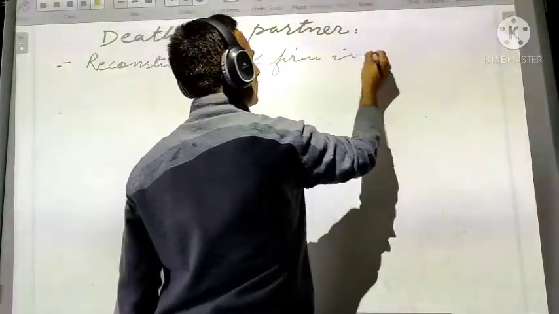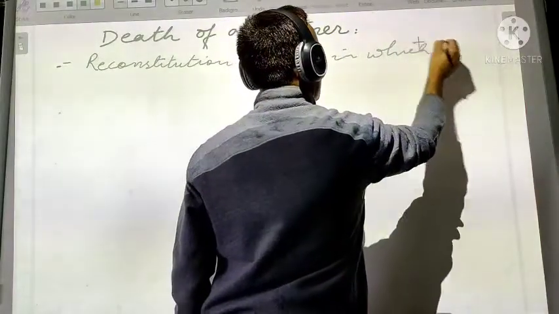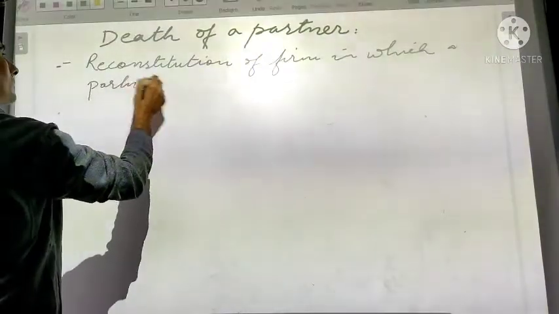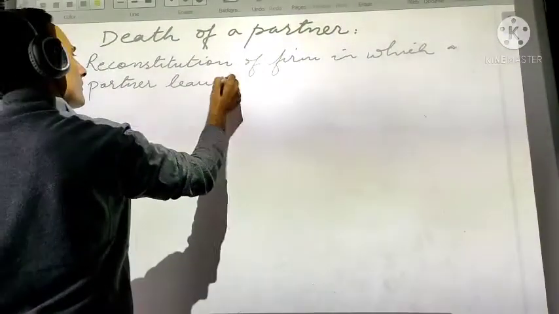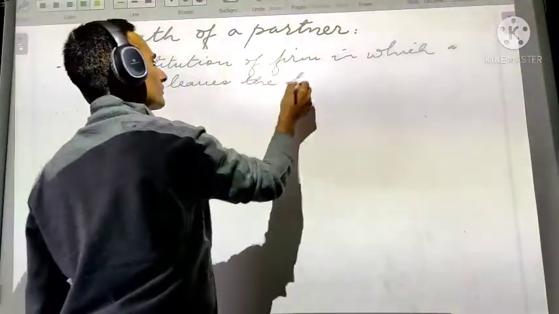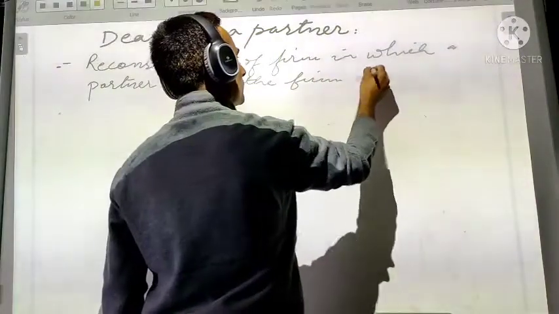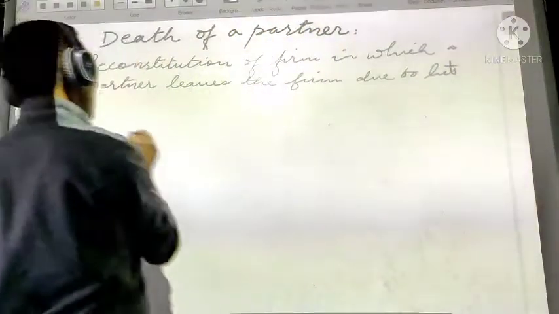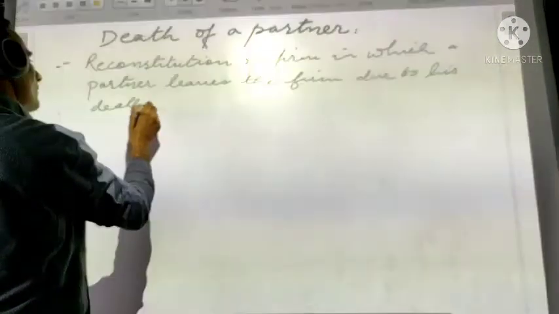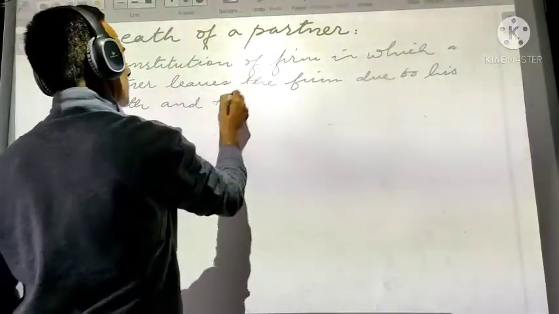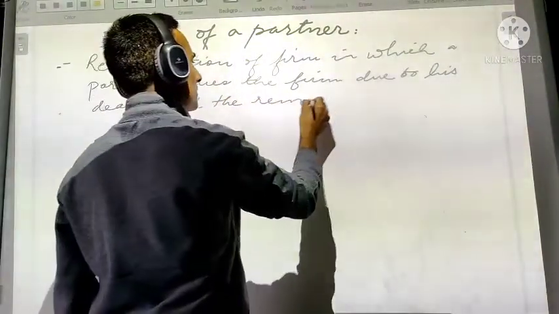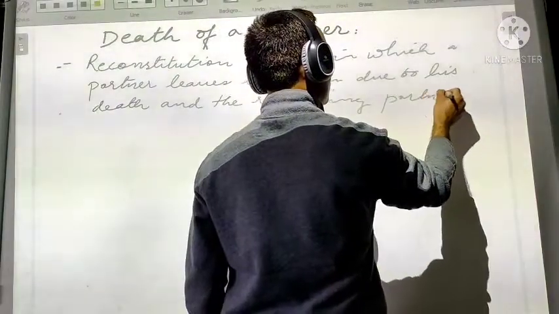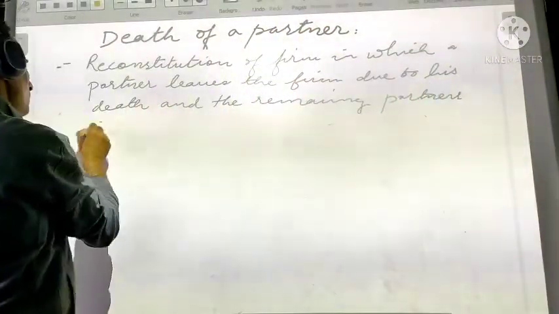Reconstitution of firm, in which a partner leaves the firm due to his death, and the remaining partners continue the business.